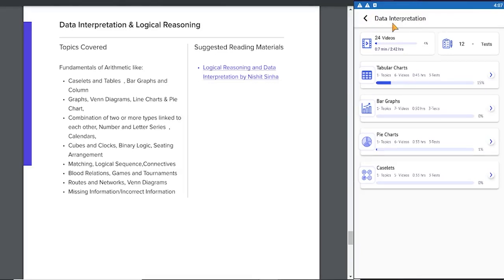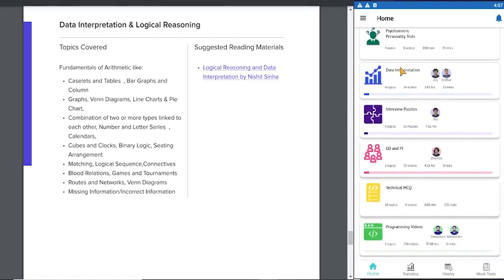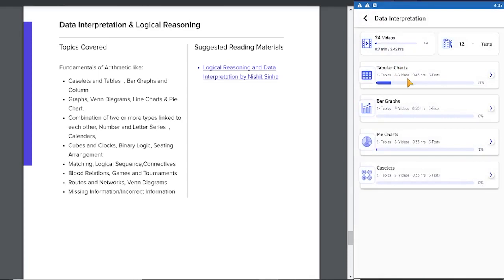If you go back to the home page, you go to data interpretation. We have caselets, tables, bar graphs and column graphs, Venn diagrams, line charts, pie charts. So we have covered all the data interpretation. Next we go to the logical reasoning section.